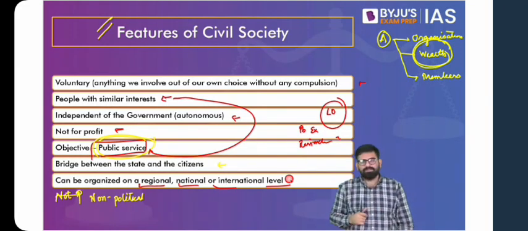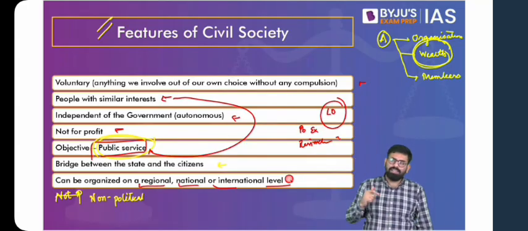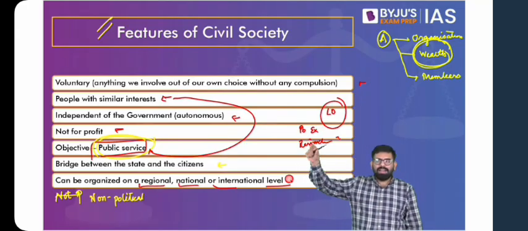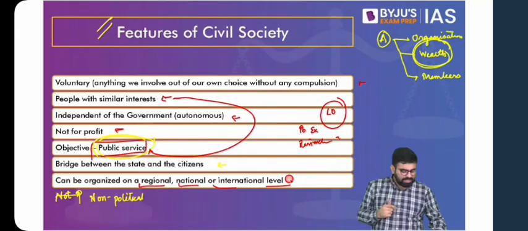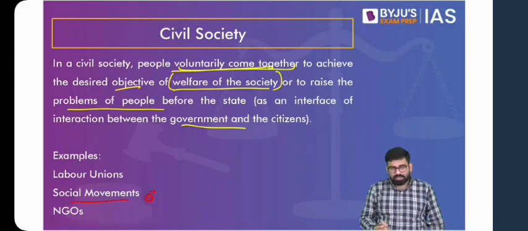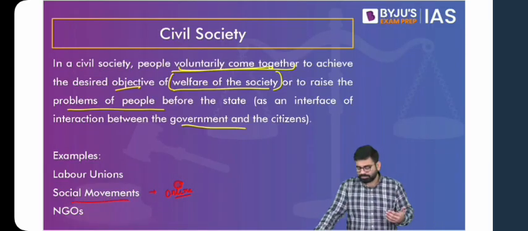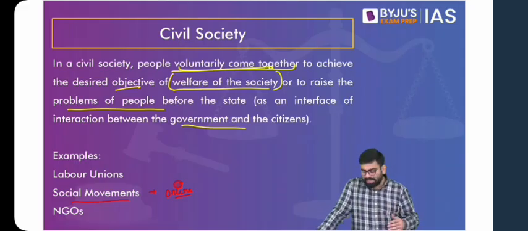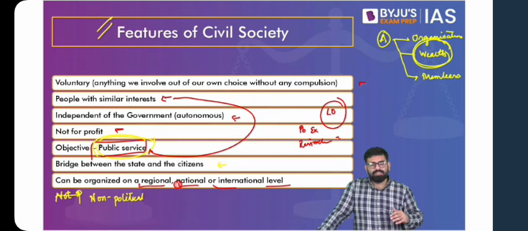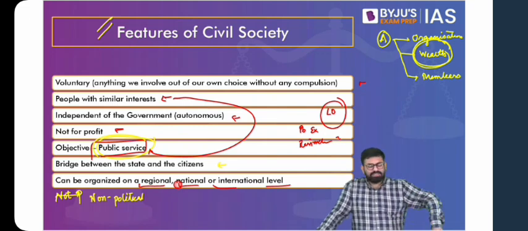Now, another thing is, when we are saying this, inadvertently, we are trying to think mostly of the NGOs and various organizations like that, the big organizations. But we have to understand, even a social movement which is happening online. Think about the Me Too movement. It started somewhere and it became an online movement. So even a social movement which is online is a form of civil society. Yes, generally the idea that we get is that of NGOs and the various protests and activists that are there, because we find a lot of activists for various reasons go on protesting. So that is the general idea that we have, but it is way more than that.